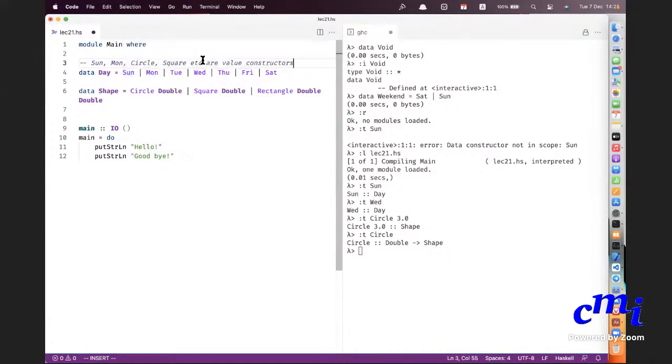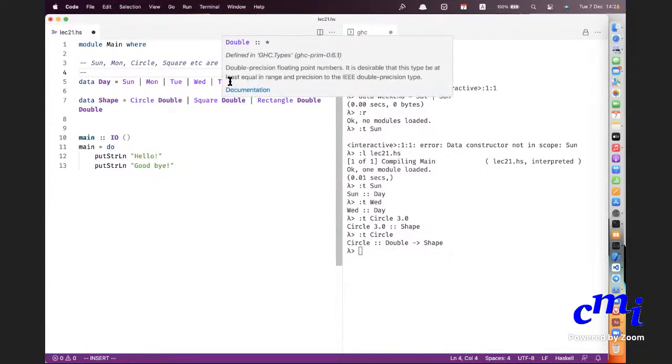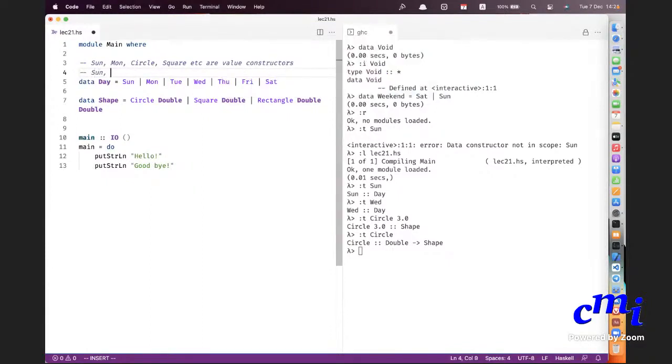But it's awkward, when you try to explain things, to keep referring to Sunday, Monday, etc. as value constructors with 0 arguments, so we simply call them values.